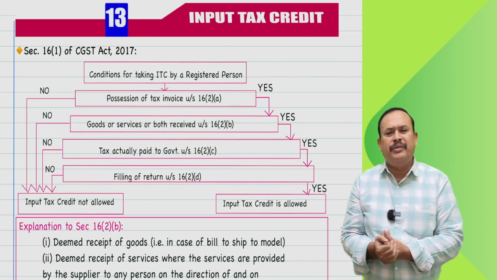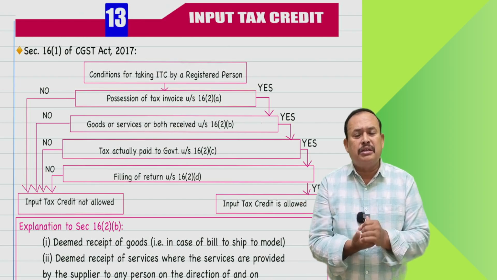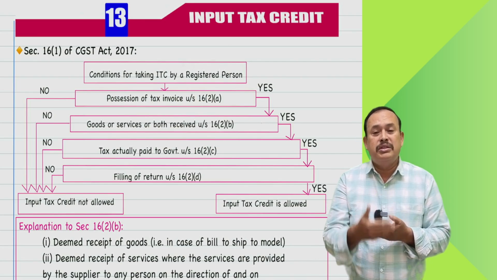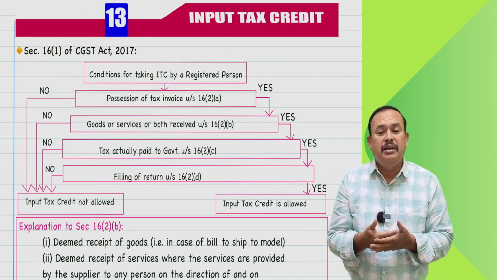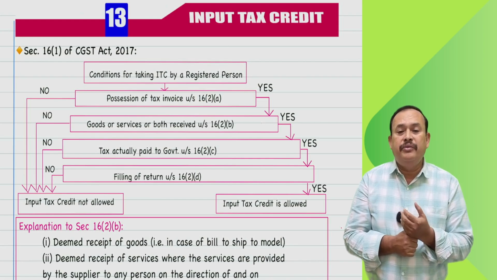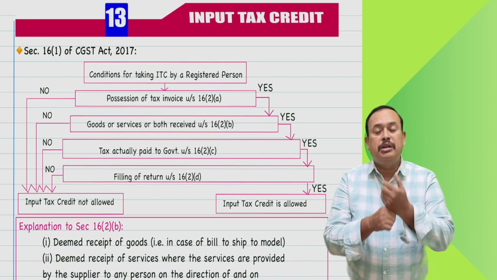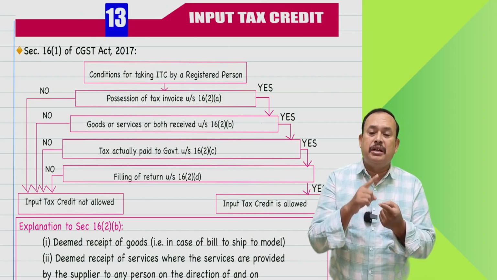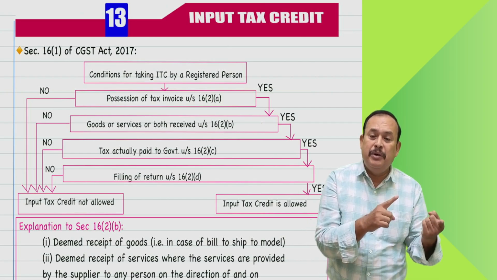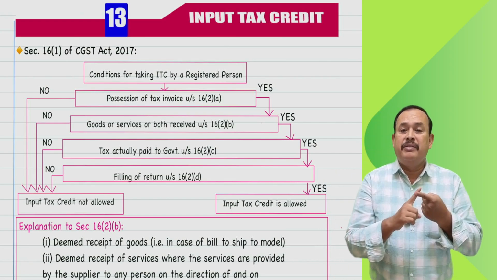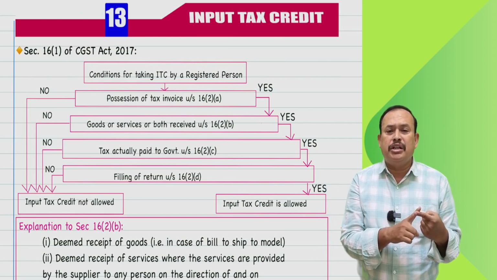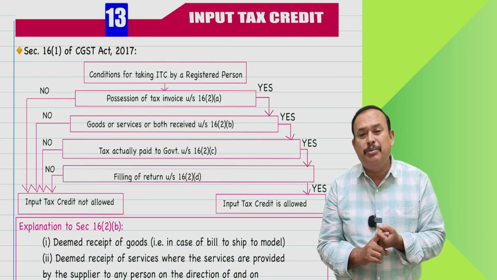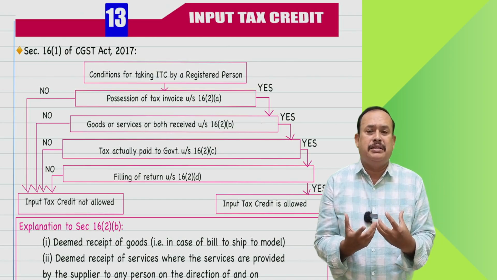The department people certified, or a chartered accountant or cost accountant certified it as a true copy. In that case, can we have this particular input tax credit? Yes. A Xerox copy certified by the department or the relevant authority, namely a chartered accountant or cost accountant who is in practice, is then eligible to avail the input tax credit, because a proof of document is required. That is the meaning of it.